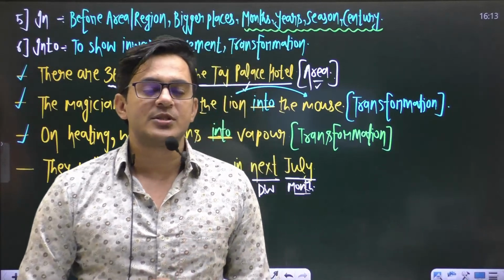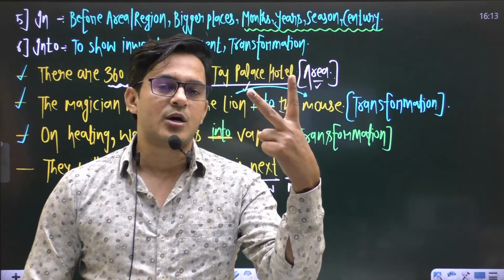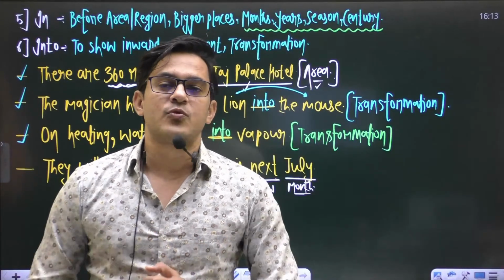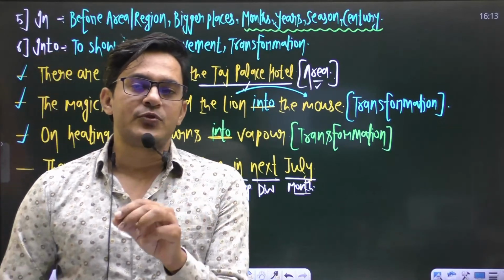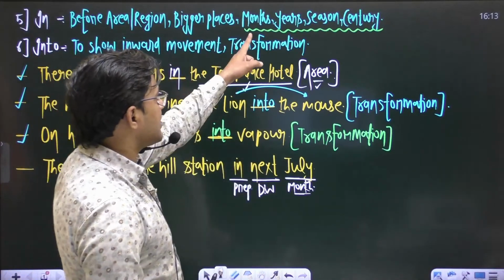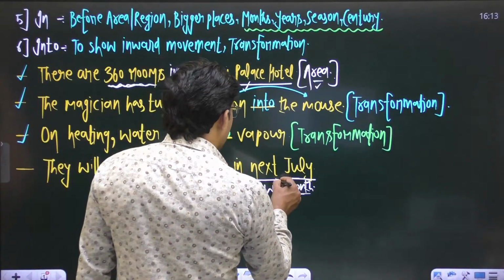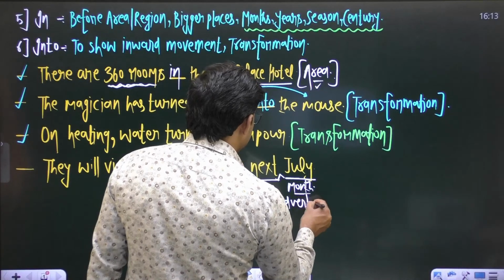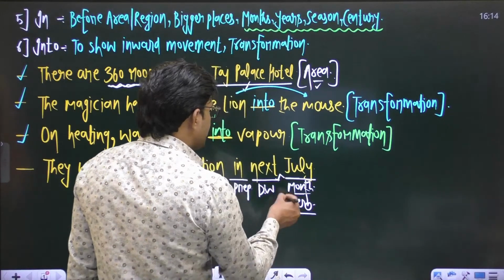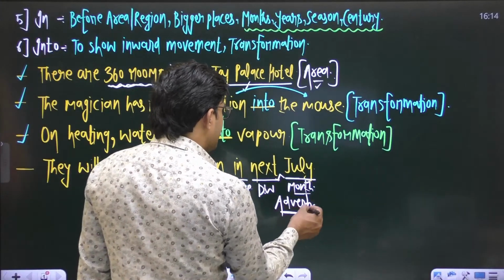Make sure that whenever any of these descriptive words is given, there are 6 descriptive words. What are these words? This, that, next, last, each or every. These 6 words are descriptive. If you get any of these descriptive words before month, year, season or century, this descriptive word makes the complete phrase, next July, an adverb.